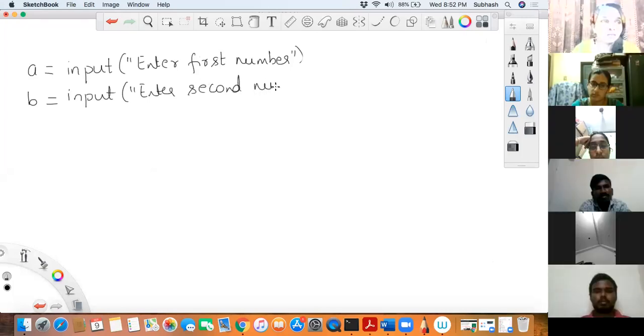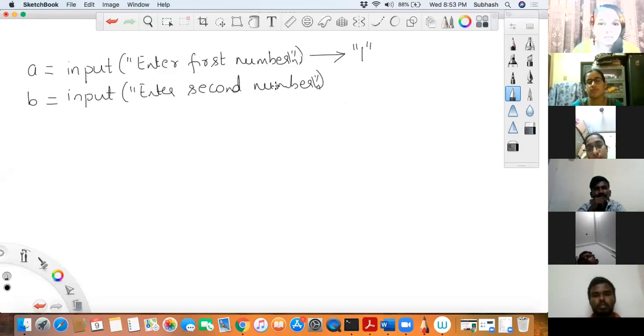You know what happened when I gave this? Enter first number, new line character. Here the program was waiting for you to enter some value. So when you entered some value, say for example you entered 1, this 1 was not taken as an integer, rather it was considered as a string.